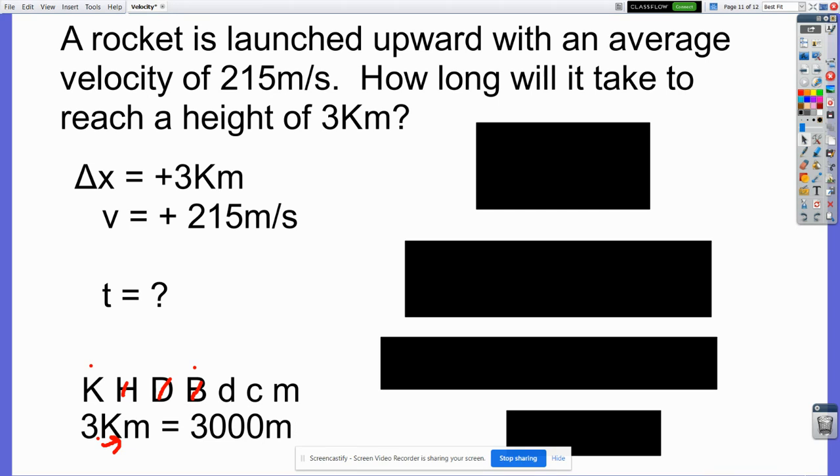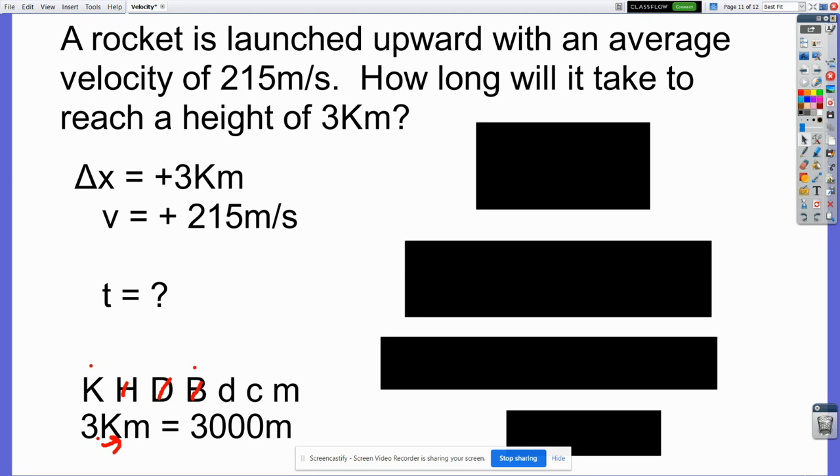Like I said, at first you might have that KHDBDCM on the paper somewhere, and you might be referring to it, and you might be drawing little arrows and stuff. After you do enough of these conversions, that pattern just gets stuck in your head, and you just think about it for a second, 3 places to the right, you move your decimal point, and you're done. And you can make that conversion in a matter of a second or two.